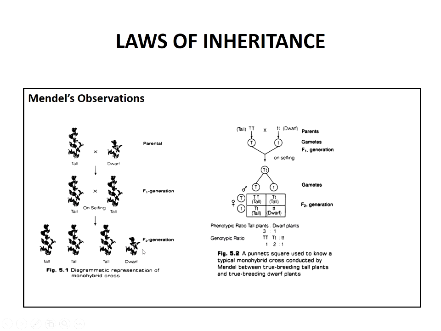These contrasting traits didn't show any mixing in either the F1 or the F2 generation. Similar results were obtained with the other traits that he studied.